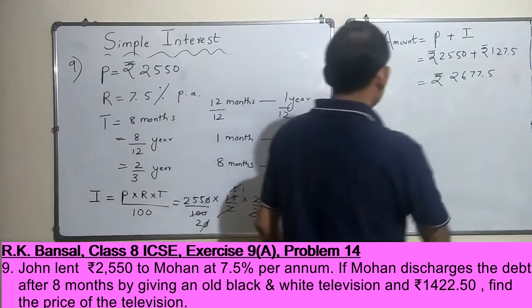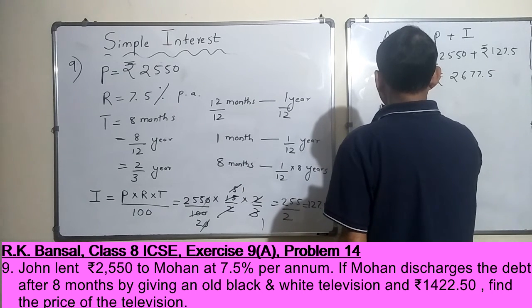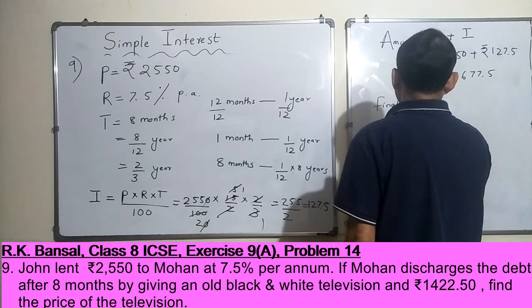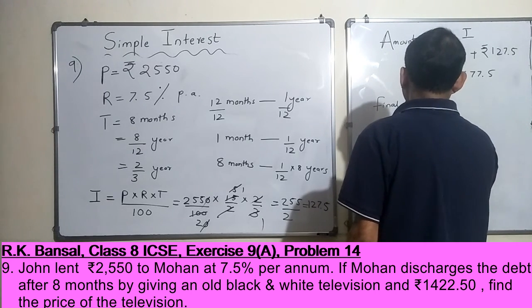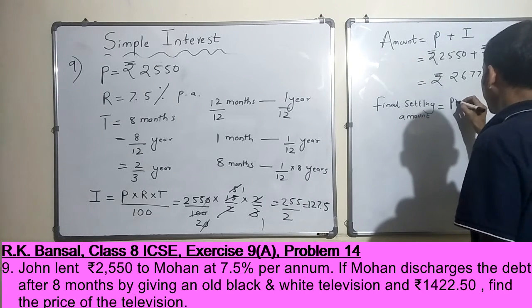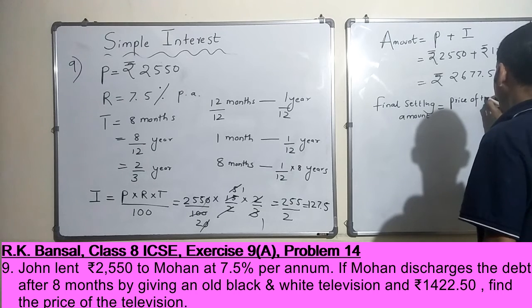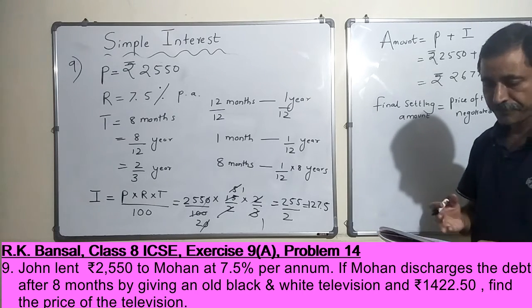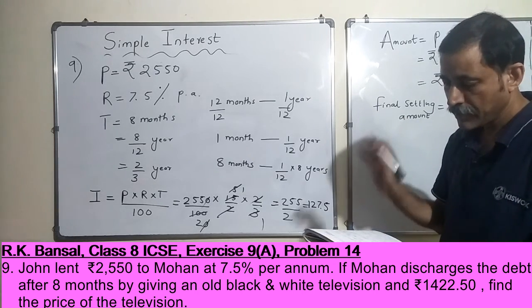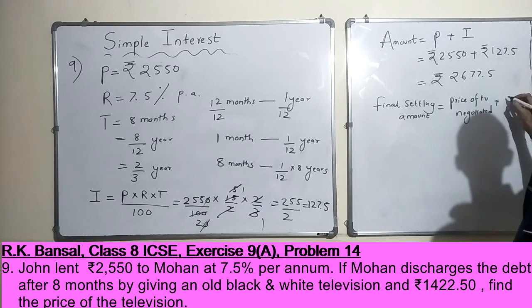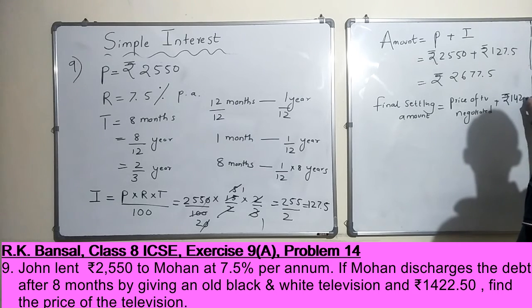All right. So the final settling amount should be equal to the price of TV negotiated. Whatever they agreed, Mohan and John would have sat together and said, okay, this is what I am ready to buy your TV for. So that price plus rupees 1422.5.